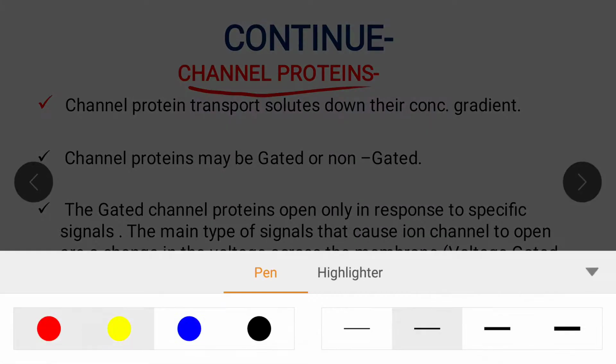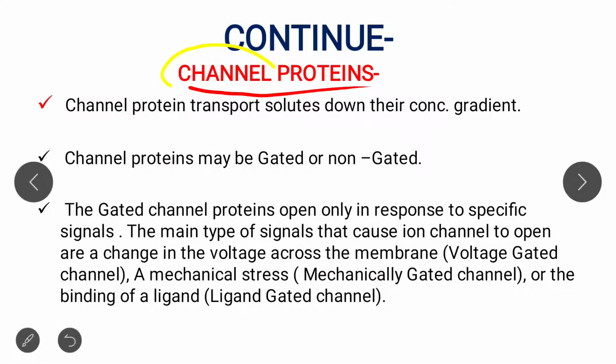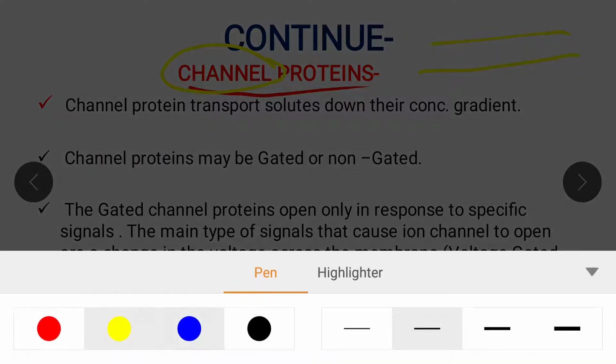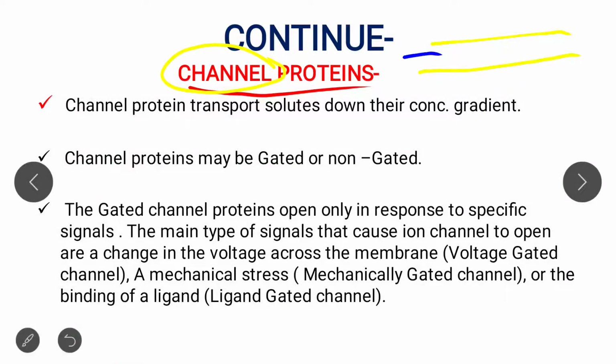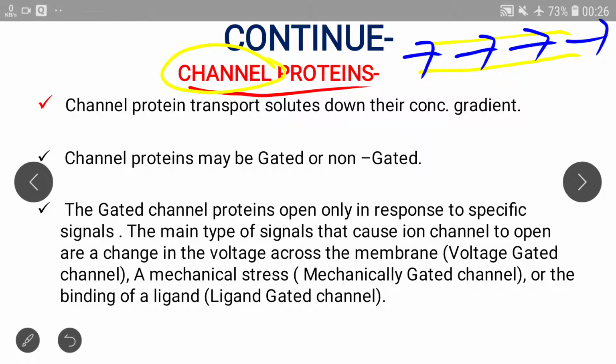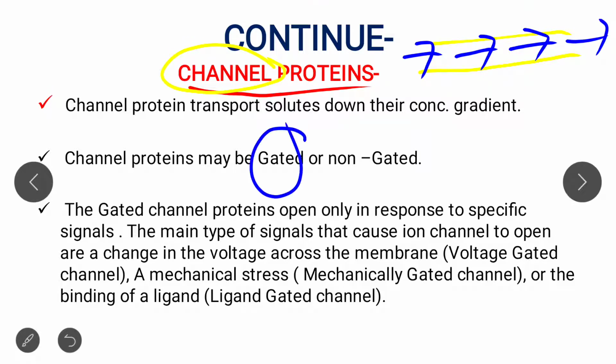What are channel proteins? The name channel means it provides a channel, and through this channel molecules are transported like this. Clear? So channel proteins are basically of two types, either gated or non-gated.